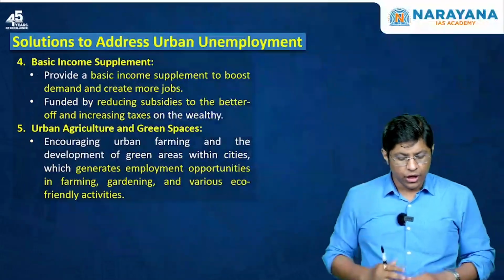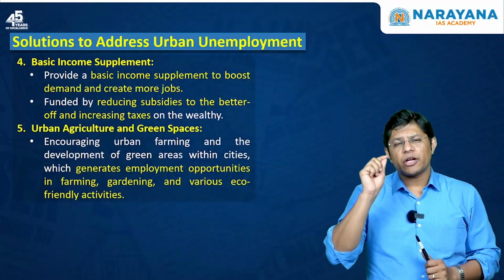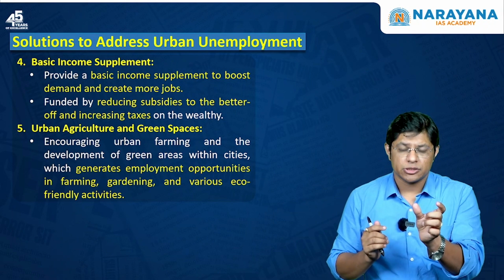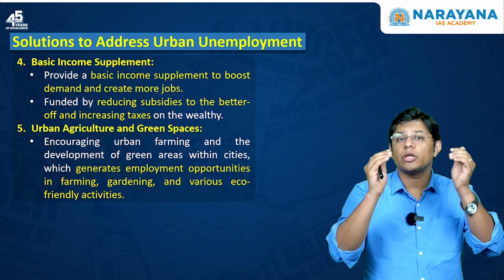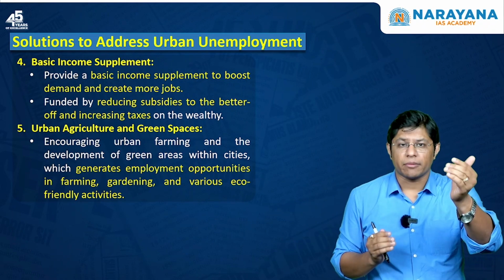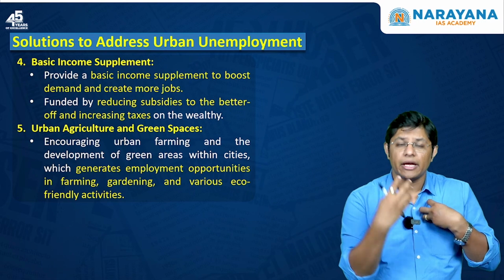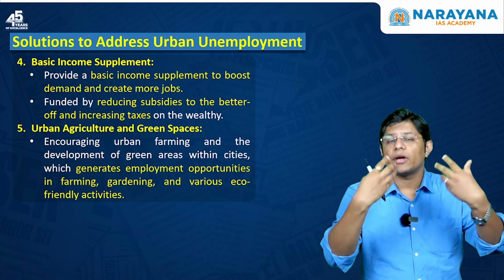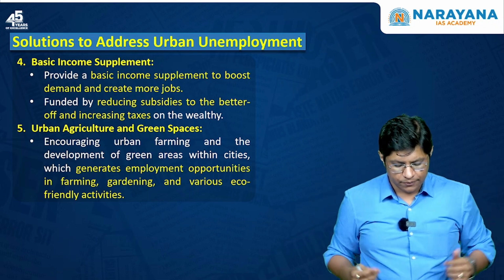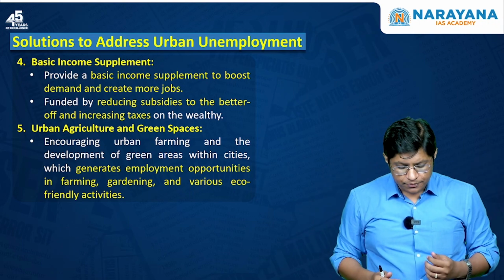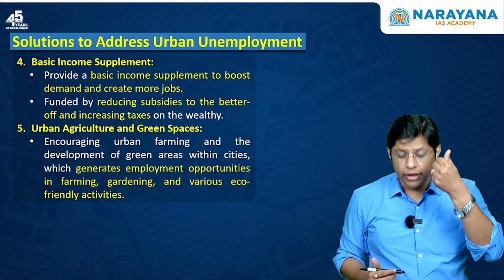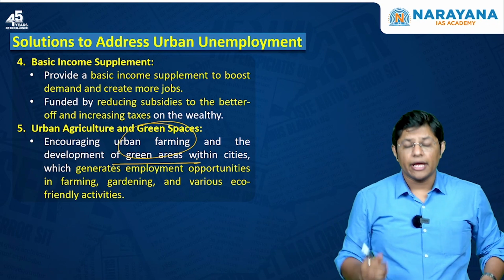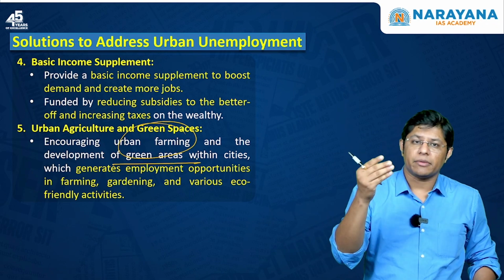Fourth solution, the government of India should think about giving a basic income to the people, especially the people who are below the poverty line, so as to boost demand. If you have money, you spend money, and when you spend money, you are creating demand, and when you create demand, you are actually creating more jobs. The fifth solution, the government of India has to encourage urban farming and develop green areas so that employment opportunities can be created.